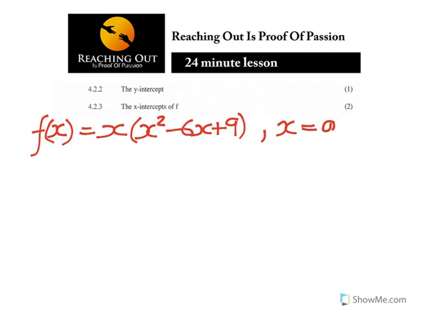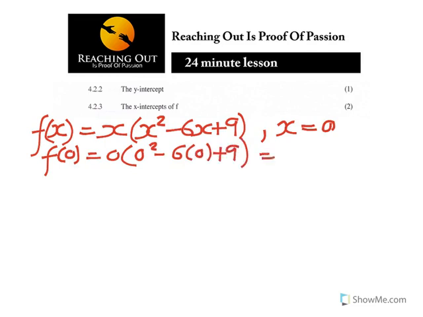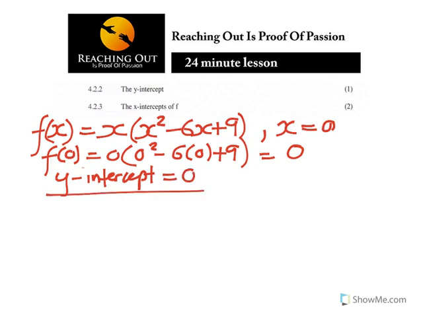So the y-intercept is f of 0 is equal to 0 squared minus 6 times 0 plus 9. As I said, this will automatically become 0. So the y-intercept is simply equal to 0. You could have written it straight: y-intercept is equal to 0. They are going to mark you correct.